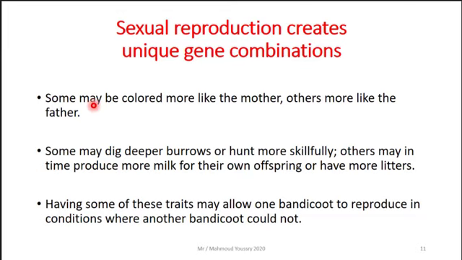Like what? Some may be colored more like the mother, others more like the father. Some may dig deeper burrows or hunt more skillfully. Others may in time produce more milk for their own offspring or have more litters. Having some of these traits may allow one bandicoot to reproduce in conditions where another bandicoot could not.